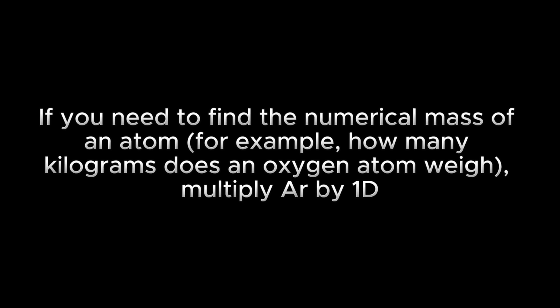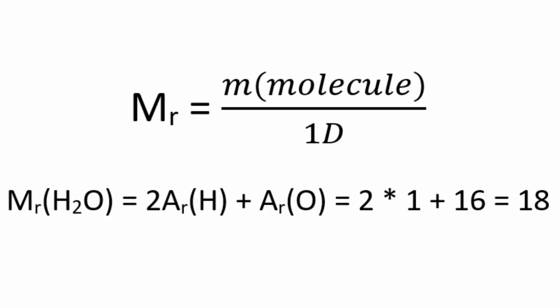To find the numerical value of atomic mass, multiply Ar by 1 Dalton. Molecular weight shows how many times the mass of a molecule is greater than 1 Dalton. Molecular weight is equal to the sum of the standard atomic weights of the elements forming a given compound, taking into account the number of atoms of each element.